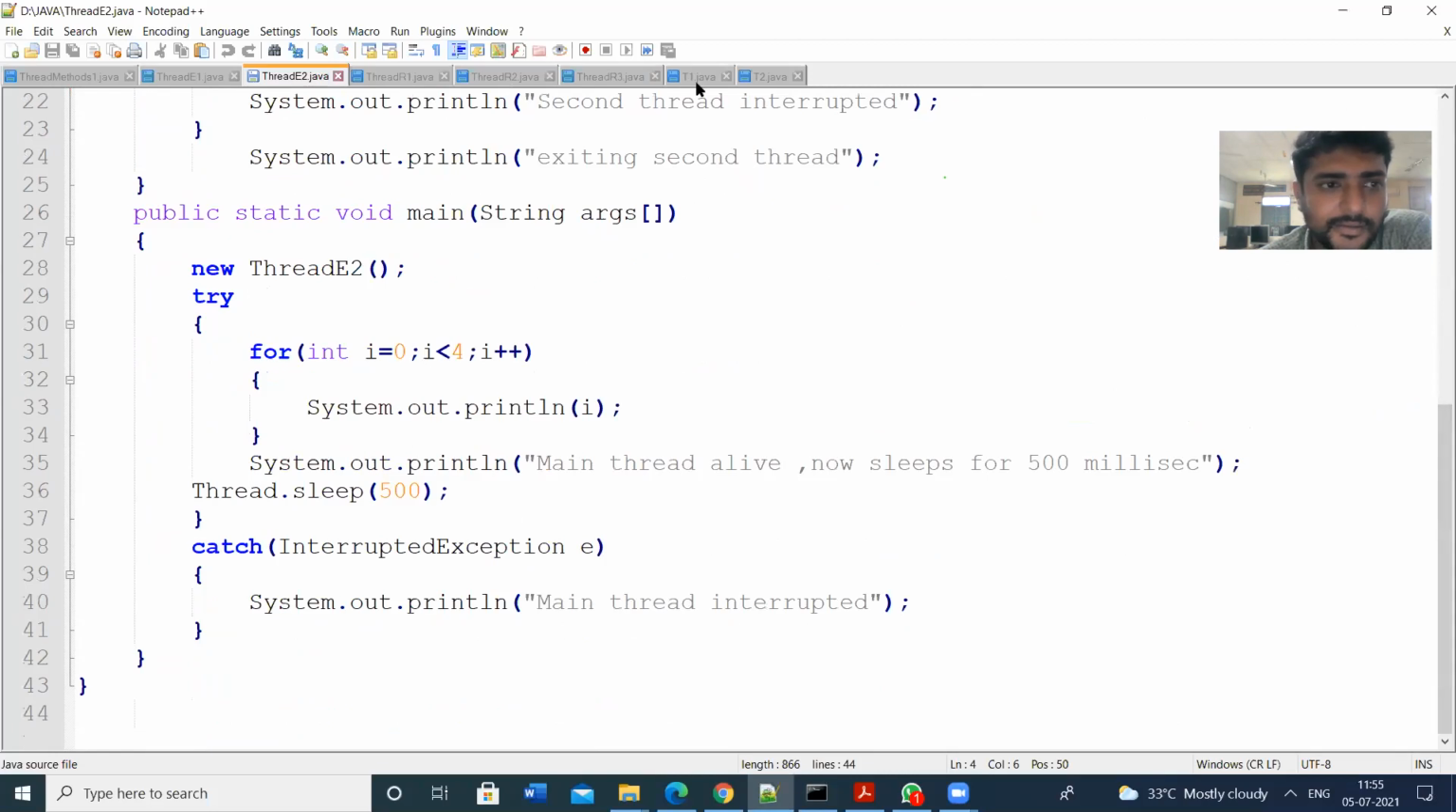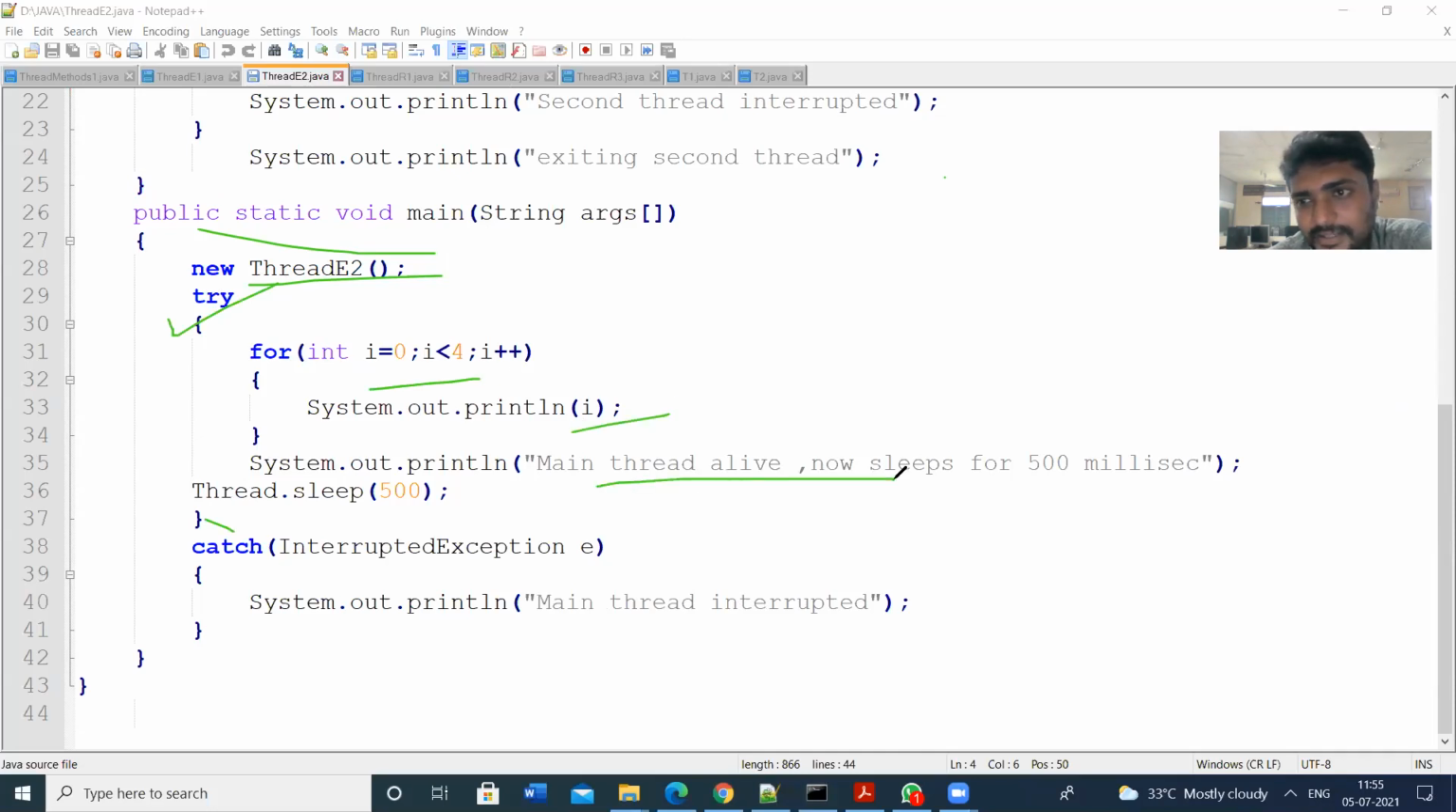So next, in the main method, I am writing public static void main. Here I am creating the thread e2. Thread e2 is a class name, and I am giving the reference for thread e2. Next, I am creating the try block. For i equal to 0, I am printing the i value.